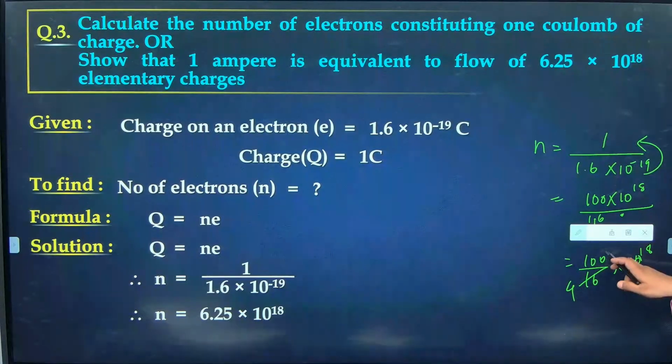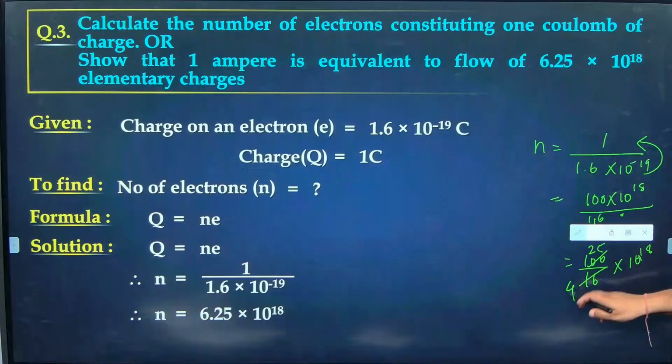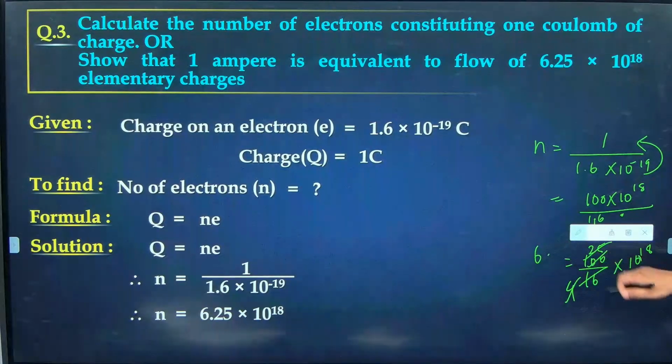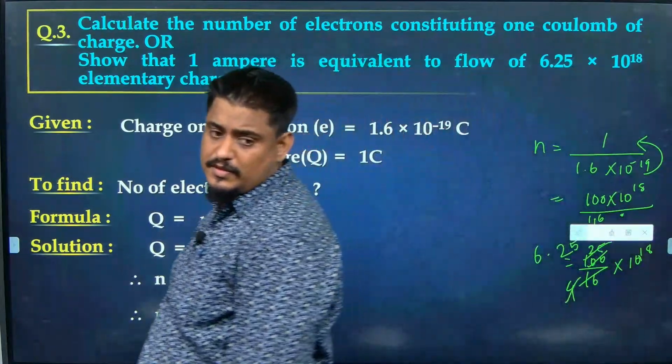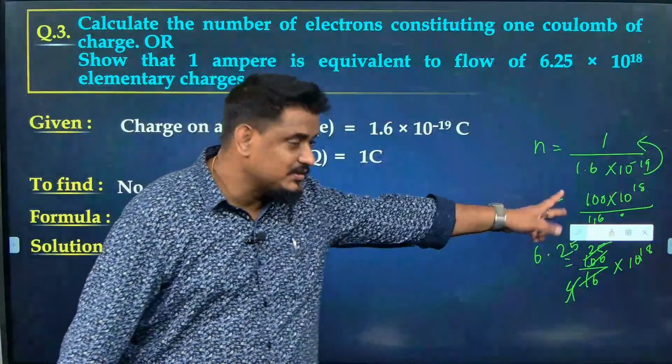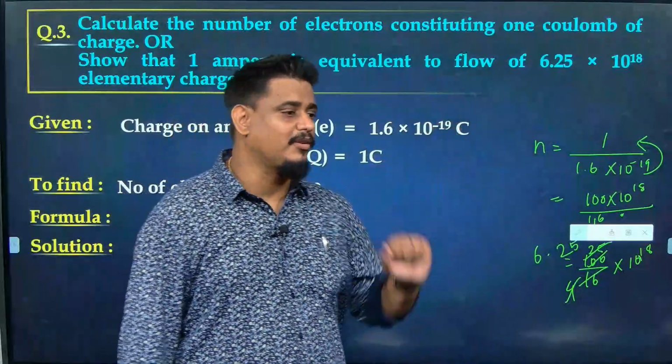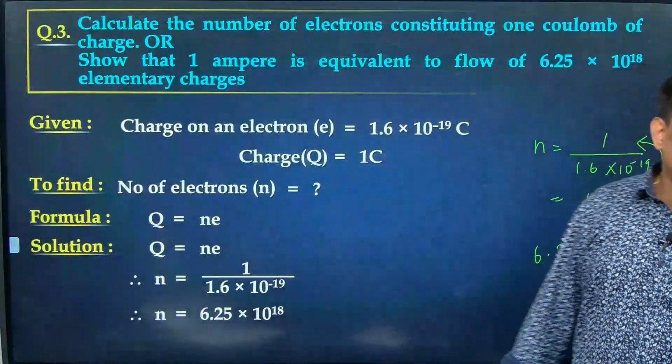4 4s are 16, 4 5s are 20, 4 6s are 24, 10, 4 2s are 8, 20, 4 5s are 20. 6.25 times 10 to the power 18. Simple. I just taught you how to solve this division. If you are having problem in that also, shall I go to the next question now?